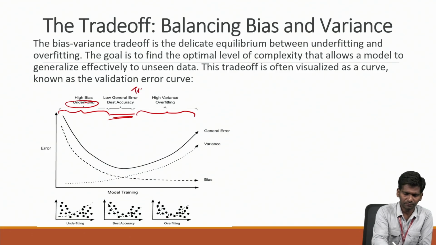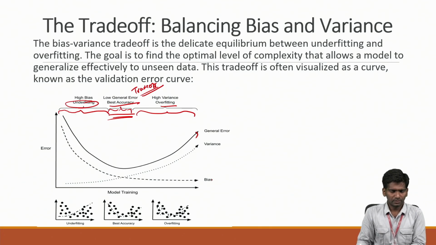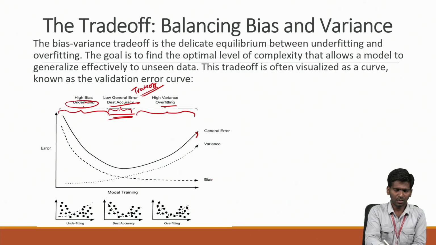This is called the trade-off. This is variance, this is bias, and this is the general error. In between, we get the general error, which is the best accuracy. Here you have overfitting, here you have underfitting. In the graph we can visualize it. You can see individually how the overfitting model looks, how the underfitting model looks, and how the best accuracy model looks.